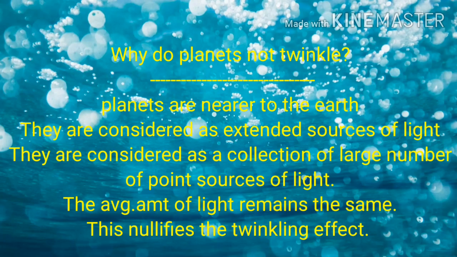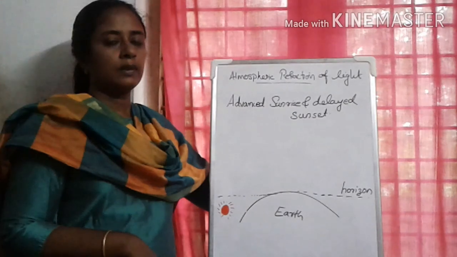Why do planets not twinkle? Planets are very near to Earth compared to stars, and they are considered as extended sources of light. They are considered as a collection of a large number of point sources of light. Even though some point sources do not emit light, the average light from the planet remains the same. So this nullifies the twinkling effect.